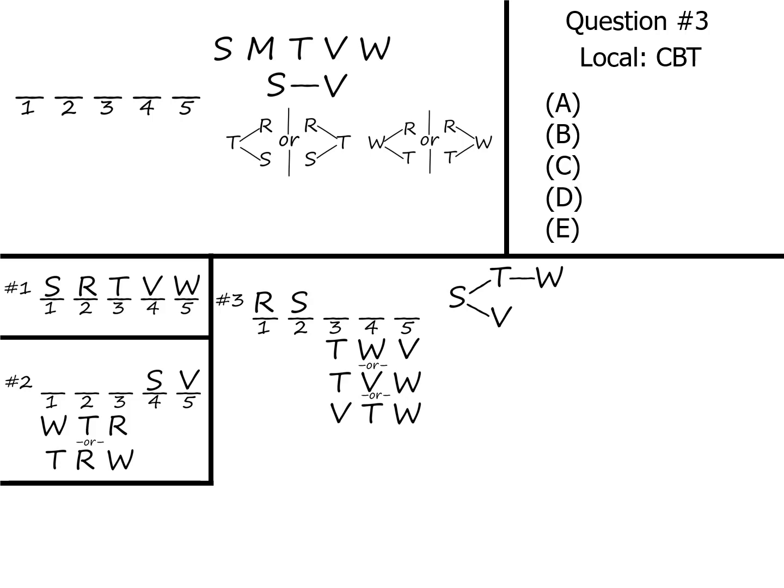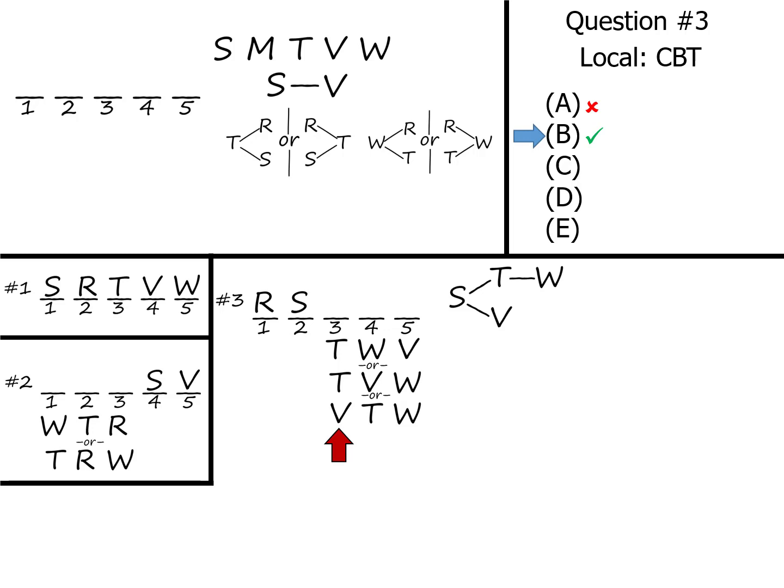and when we find something that's possible, we'll be able to pick it. Answer choice A says that T is the second piece on the CD, which we can see can't happen because S is the second piece on the CD. Answer choice B says that V is the third piece, which we can see can happen. V could be third in front of T and W, so B is our answer. On the day of the test, you should go ahead and pick it, trusting the work that you've done.